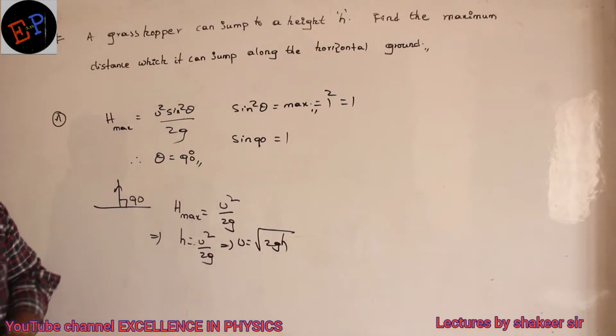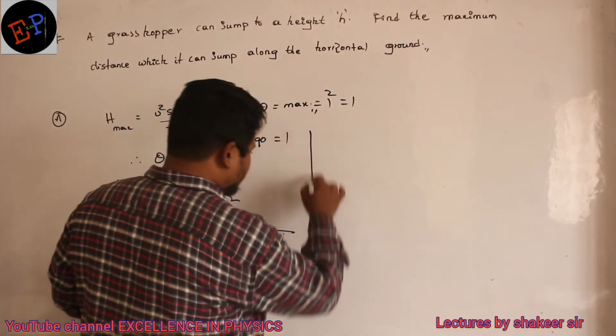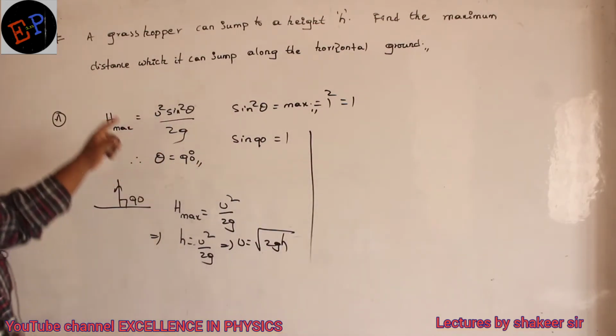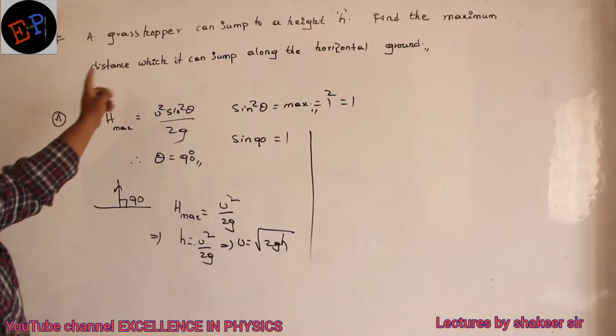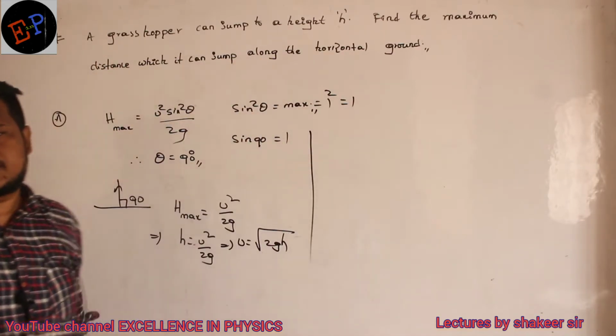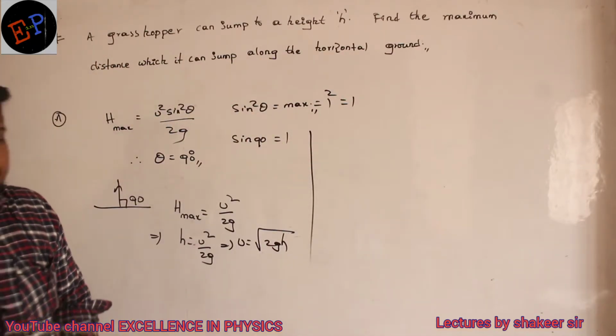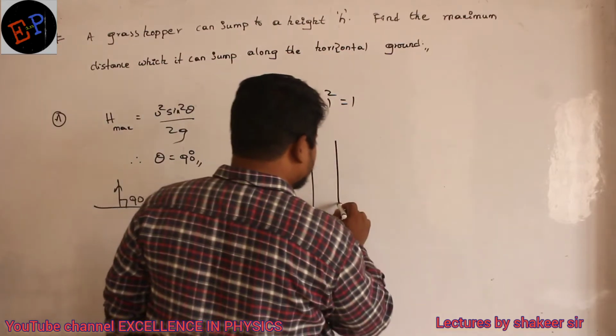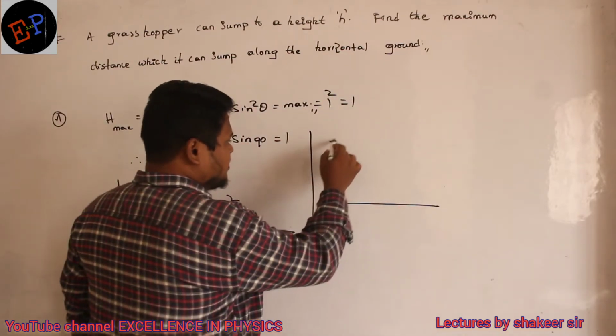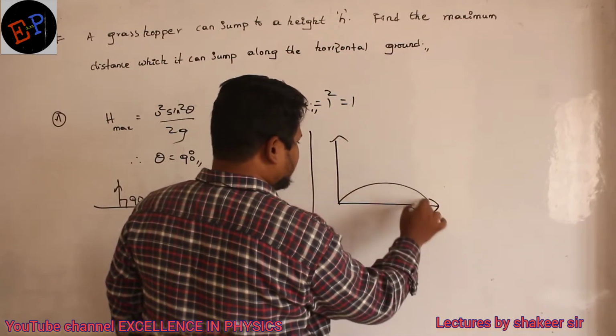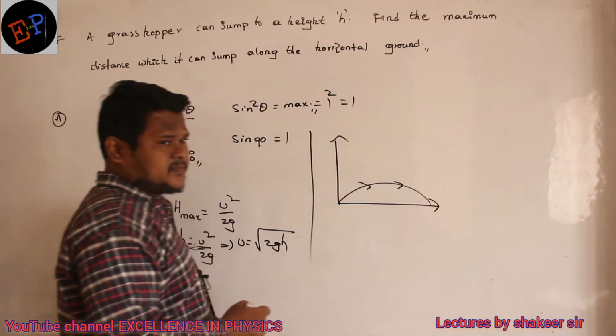That's all. But this is not the question which he is asking now. What is the question he is asking? Find the maximum distance which it can jump on the ground. It means, what is meant by maximum horizontal distance? It is nothing but range.